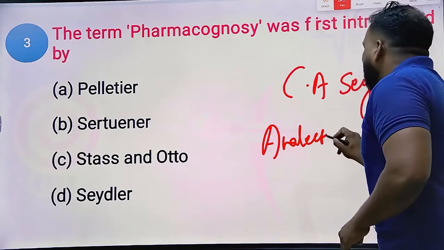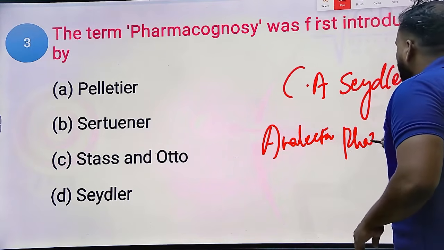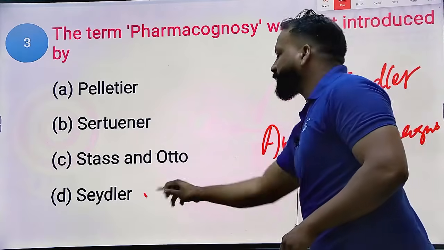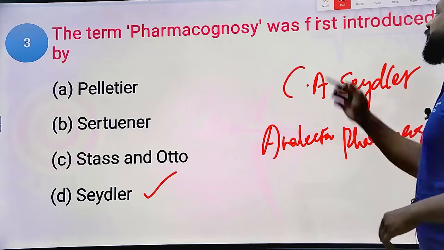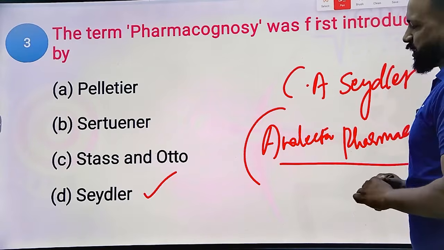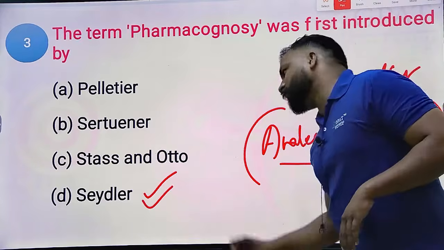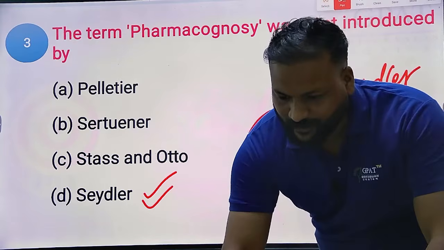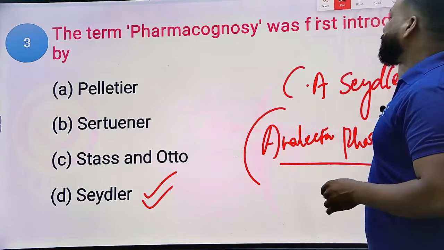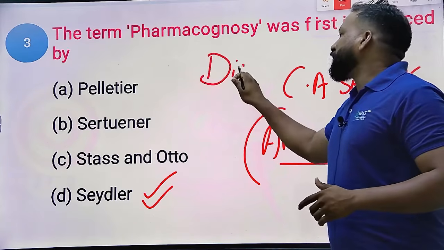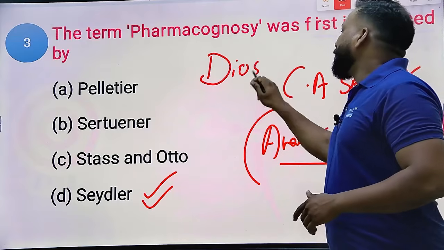C.A. Seydler is the person who first used the term pharmacognosy in his research work called Analecta Pharmacognostica. He is the person who used the word, but he is not the father. Who is the father of pharmacognosy? Do remember, Dioscorides is known as the father of pharmacognosy. Dioscorides.